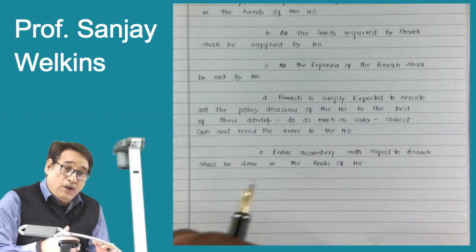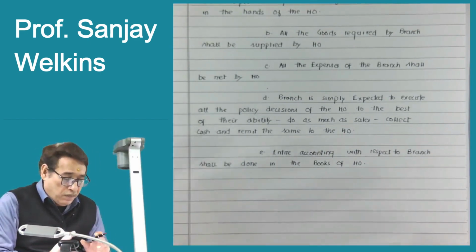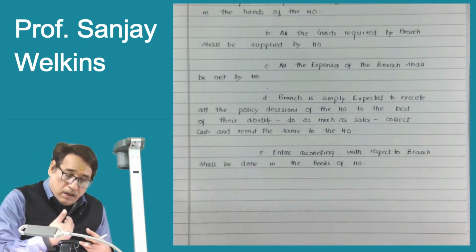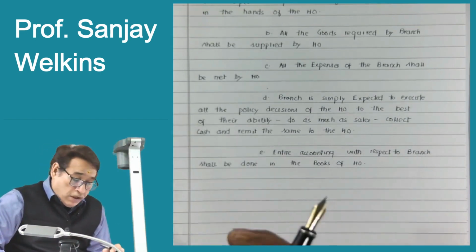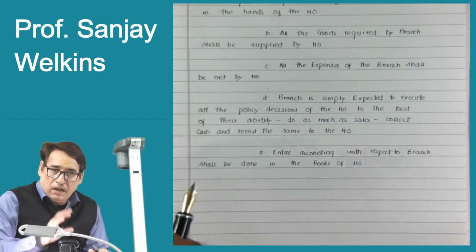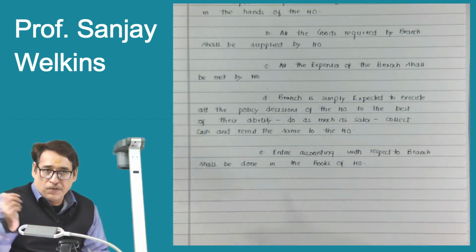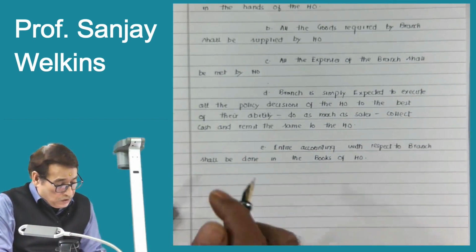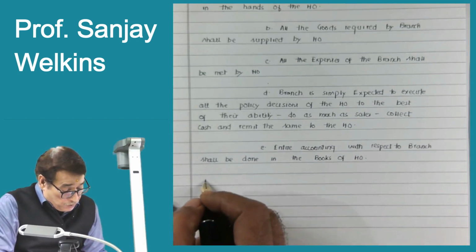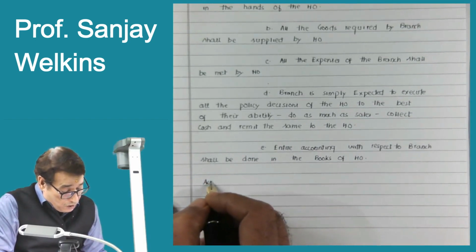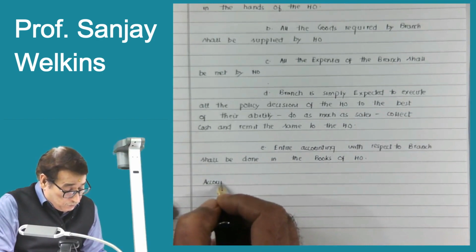After having gone through dependent branches, remember one thing. Now dependent branches will continue. We will see later on that under dependent branches, we will find different types of accounting systems, correct? So, accounting systems under dependent branches.